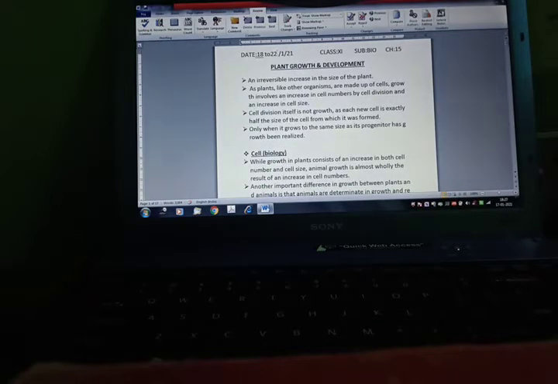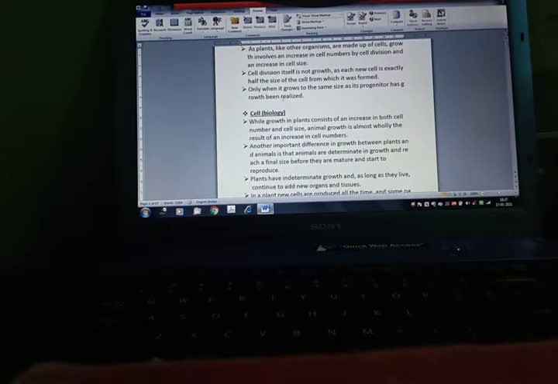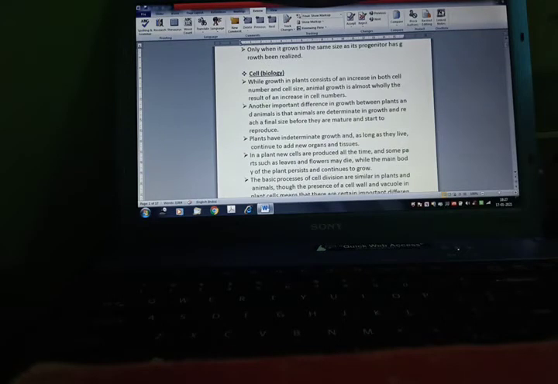An irreversible increase in the size of the plant is known as growth. As plants, like other organisms, are made up of cells, growth involves an increase in cell numbers by cell division and an increase in cell size. Cell division itself is not growth, as each new cell is exactly half the size of the cell from which it was formed. Only when it grows to the same size as its progenitor has growth been realized.